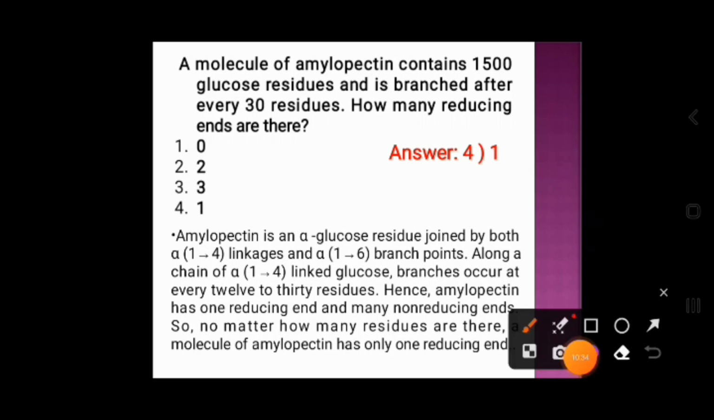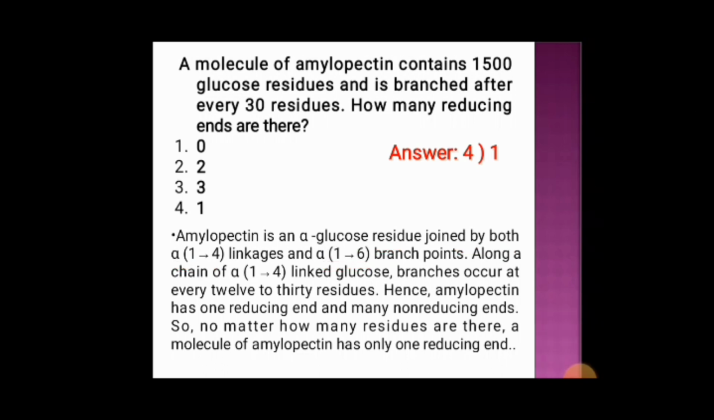Amylopectin is made of alpha glucose residues joined by both alpha 1,4 linkages and alpha 1,6 branch points. Although the chain is alpha 1,4 linked glucose, branches occur at every 12 to 30 residues. Hence, amylopectin has one reducing end and many non-reducing ends. So, no matter how many residues there are, a molecule of amylopectin has only one reducing end.